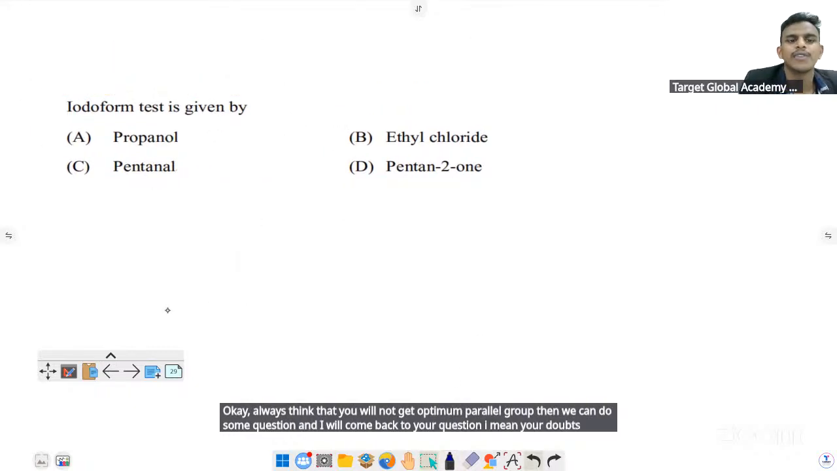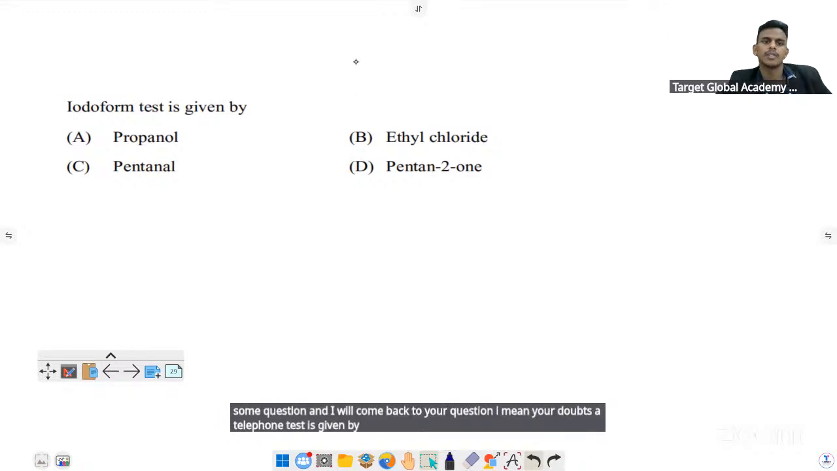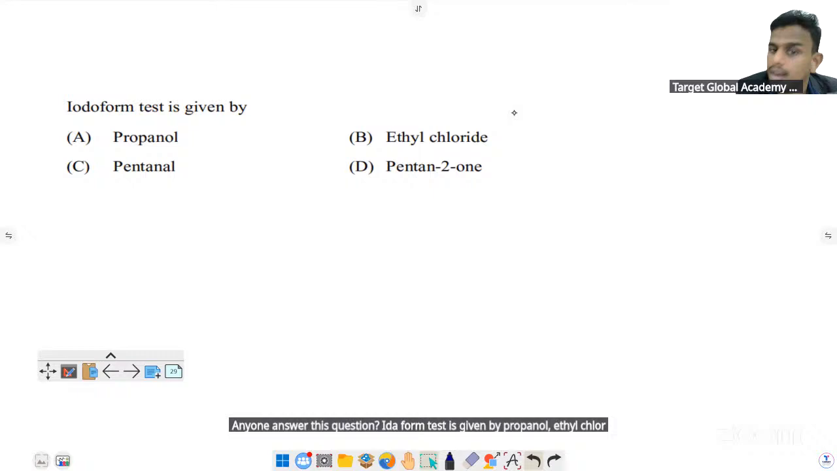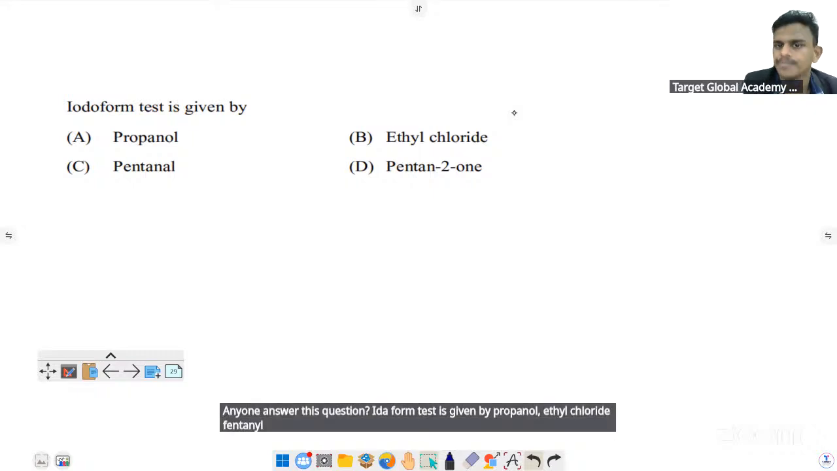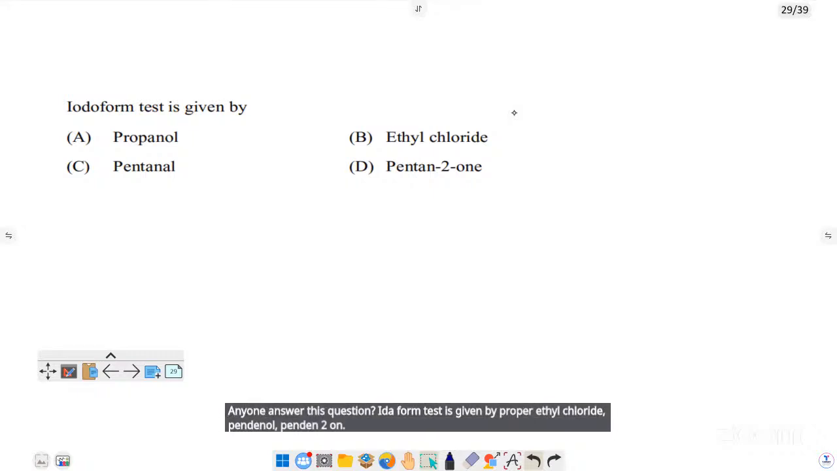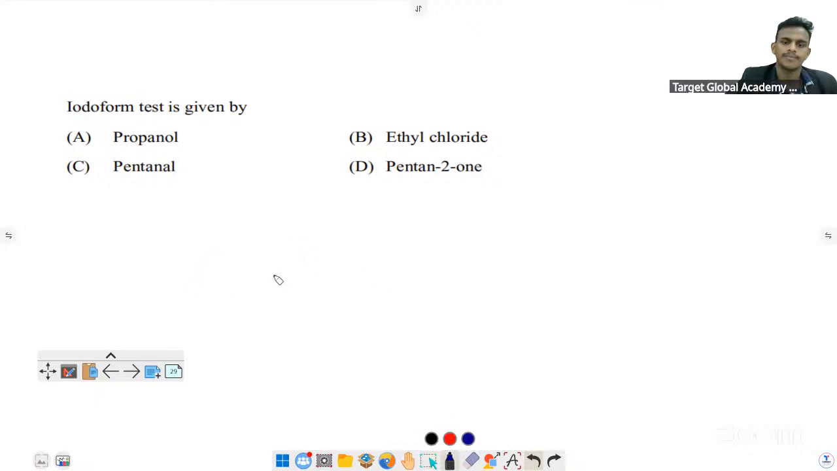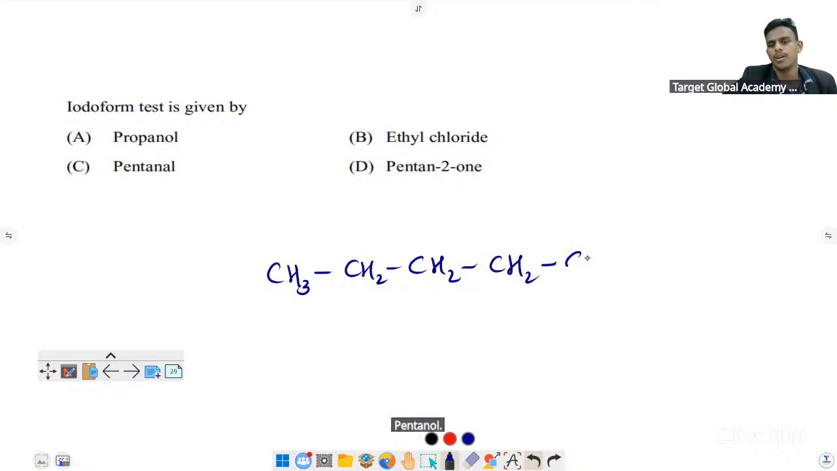Iodoform test is given by propanol, ethyl chloride, pentanal, pentan-2-one. Anyone may answer this question? Pentanal. This is pentanal.